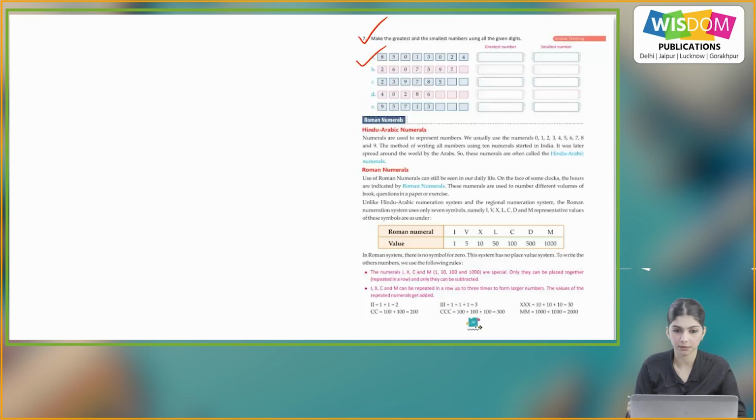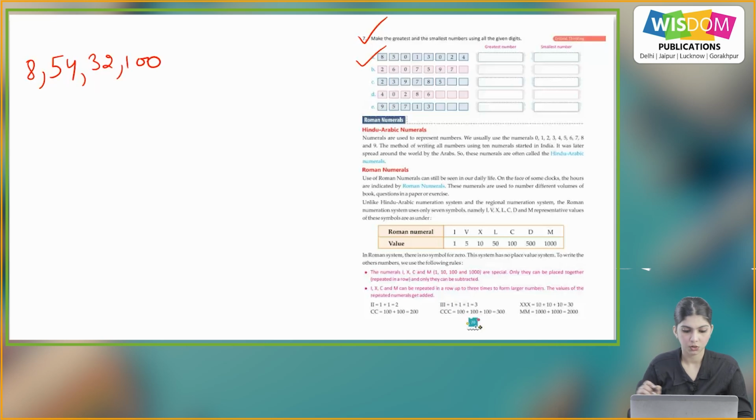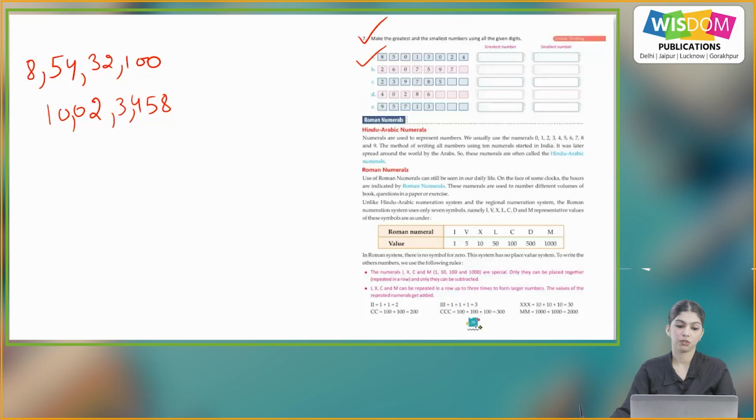So the greatest number will be 8,54,32,100, and the smallest number will be 1,02,03,458. So similarly, you will do the rest of the parts on your own.